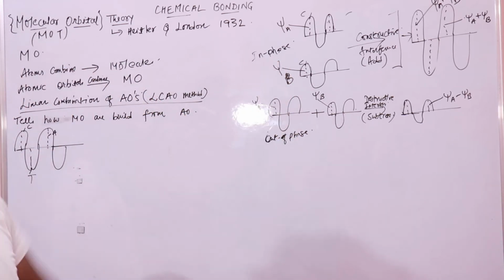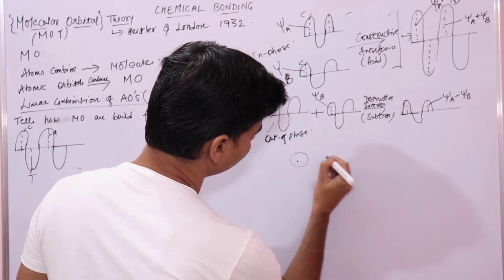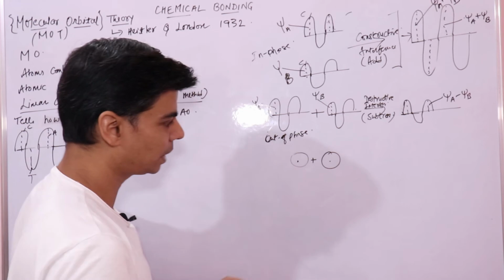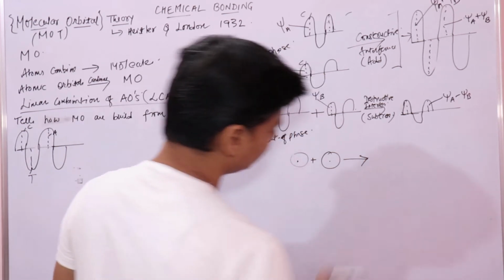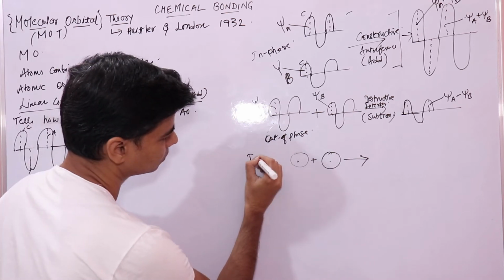Similarly, when two atomic orbitals combine, suppose this is your s orbital and this is again your s orbital, let's suppose these two combine in phase.